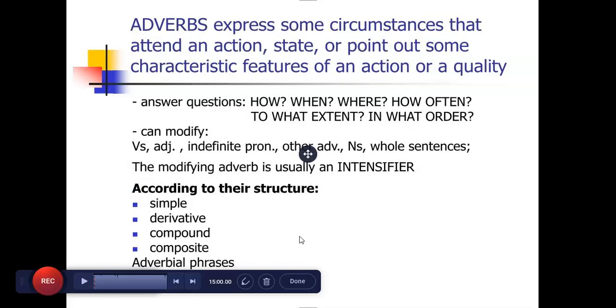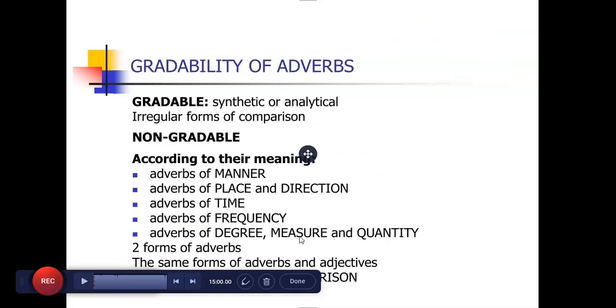Adverbs express some circumstance that attends an action or state, or point out some characteristic feature of an action or a quality. According to structure: simple, derivative, compound, and composite. Gradability of adverbs: gradable, with synthetic or analytical, and irregular forms of comparison.